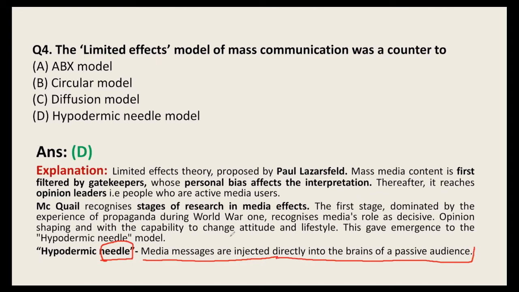That's why it is called hypodermic needle theory. Okay, so this is in that limited effects, in that it has a direct effect. So that's why it is a counter of this particular model. Now moving towards the questions.